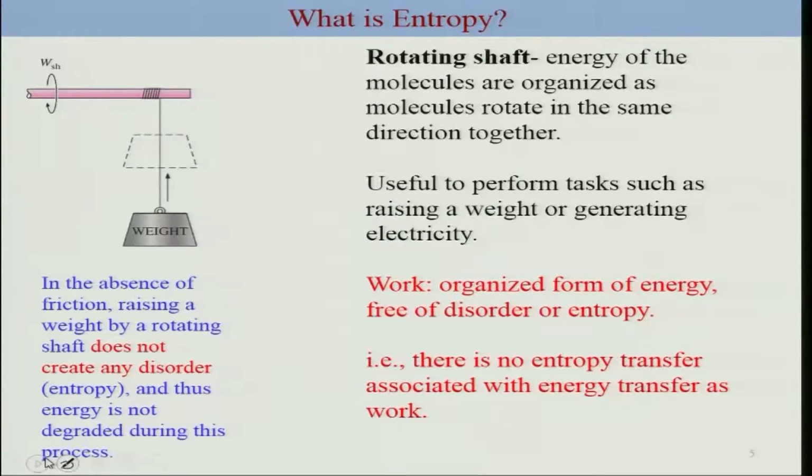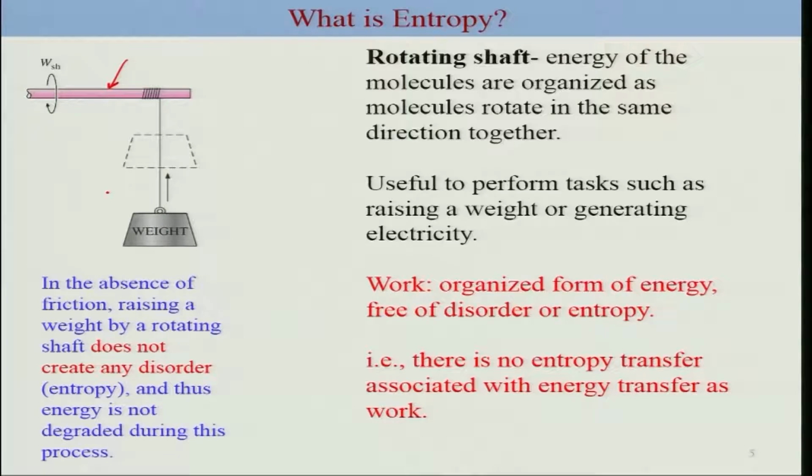So let's consider this rotating shaft. The molecules of this rotating shaft are quite organized. Consider this solid here, it's rotating in a specific way, and by considering this to be frictionless, this organized energy can be used to perform tasks such as raising a weight. This is an organized form of energy and is free of disorder or entropy.